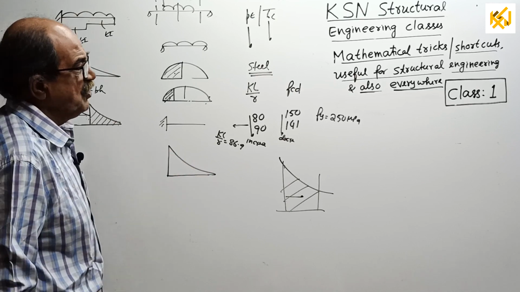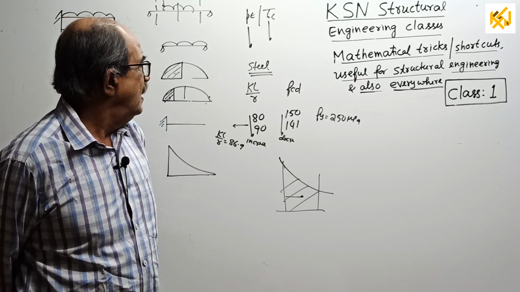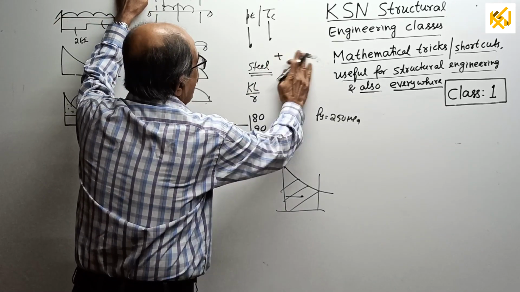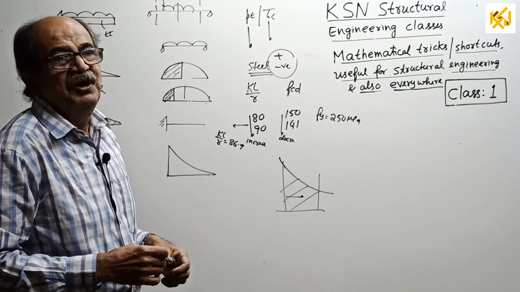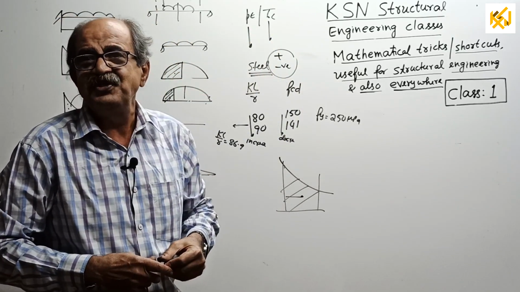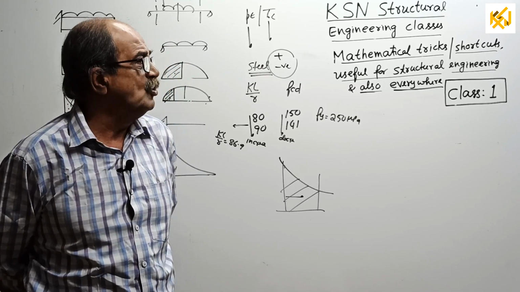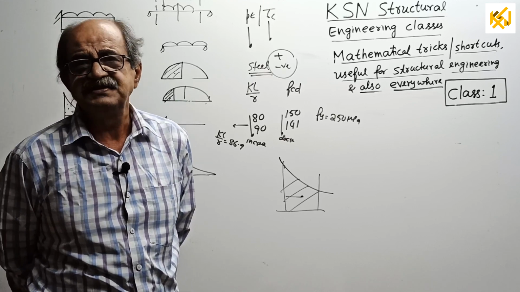Then further, last but not least, positive and negative. I'll tell you one thing. Some will be laughing: what is he talking about, positive and negative? No. When you solve a problem, many times you get a positive sign, sometimes a negative sign for the answer.